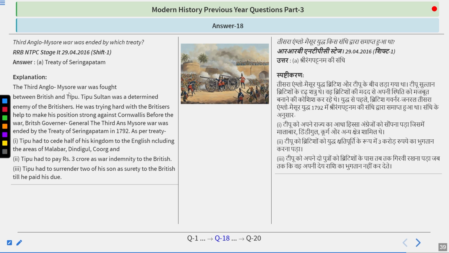The Third Anglo-Mysore War was fought between the British and Tipu Sultan. Tipu was a determined enemy of the Britishers. He was trying hard to make his position strong against Cornwallis. The Third Anglo-Mysore War was ended by the Treaty of Srirangapatnam in 1792. As per the treaty, Tipu had to cede half of his kingdom to the English, including the areas of Malabar, Dindigul, and Coorg. Tipu had to pay rupees 3 crore as a war indemnity to the British. Tipu had to surrender two of his sons as surety to the British till he paid his dues. So the answer is Treaty of Srirangapatnam.